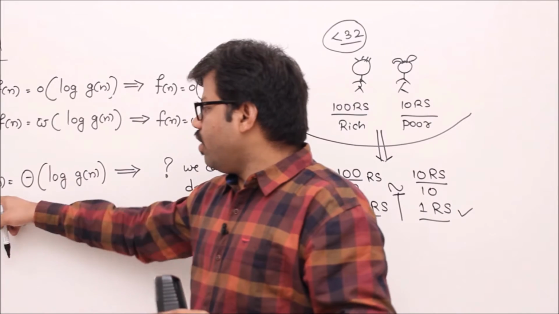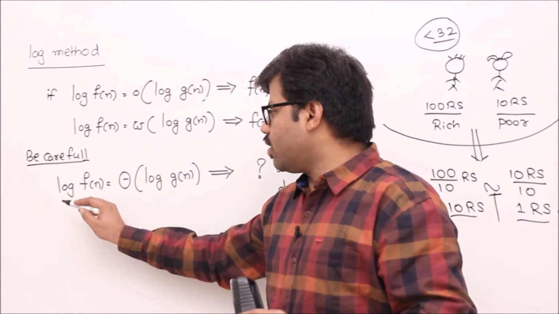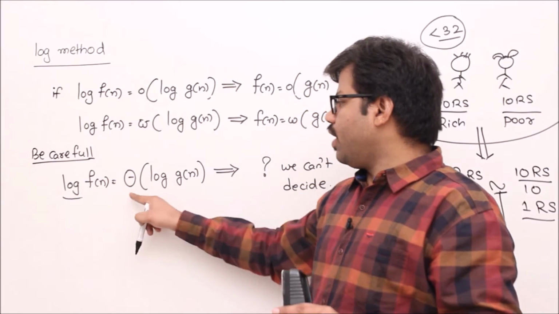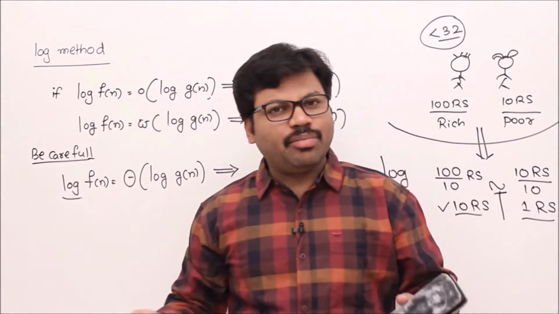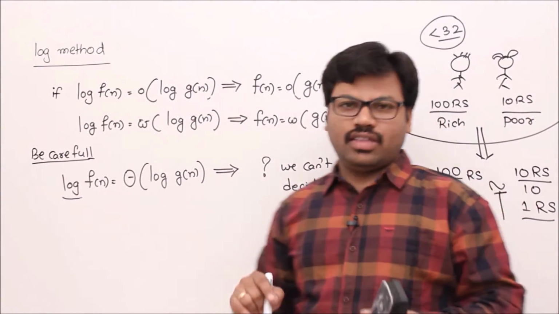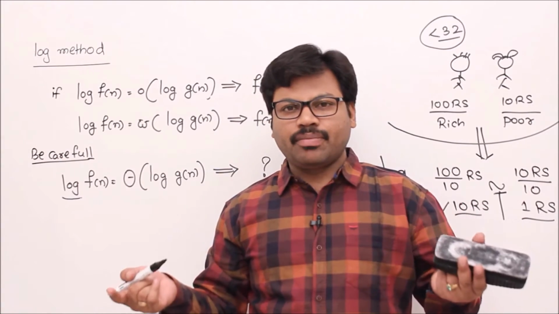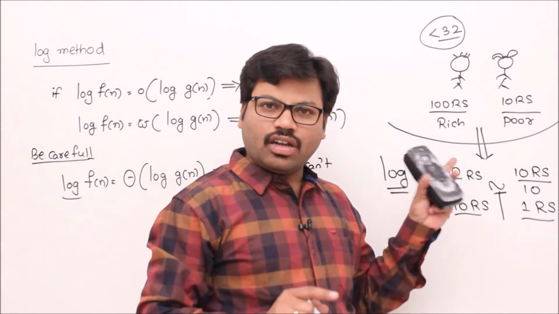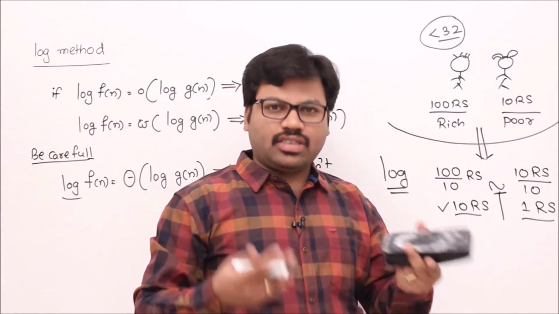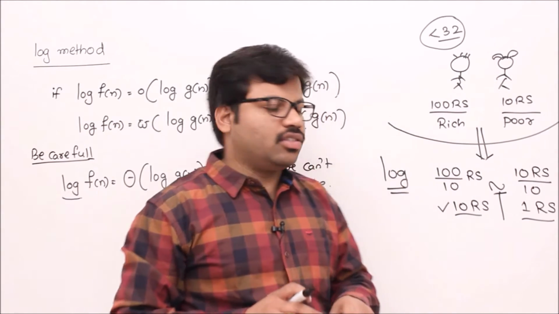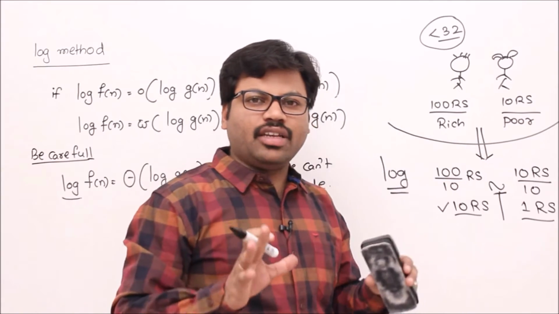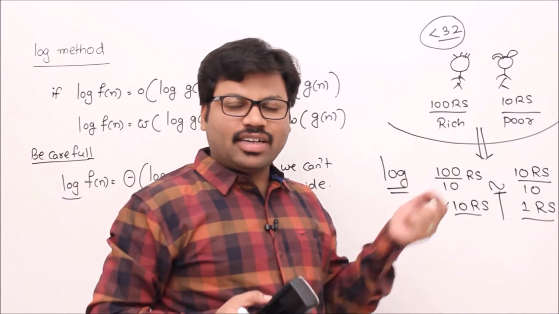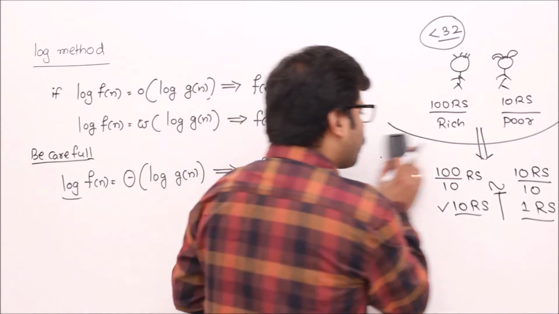That's why, whenever two functions are compared after applying logarithm, log is a drought. After the drought, log f of n equal to log g of n doesn't mean that before the drought they are the same. They may be same, they may be different. That's why I can't decide anything about Raju and Rani in the previous state. So that's the idea. If you remember it, then you can understand this concept. We'll see some examples to understand it more clearly.